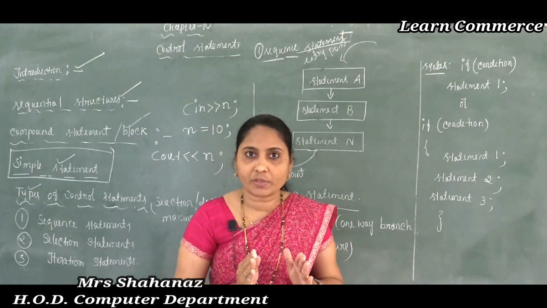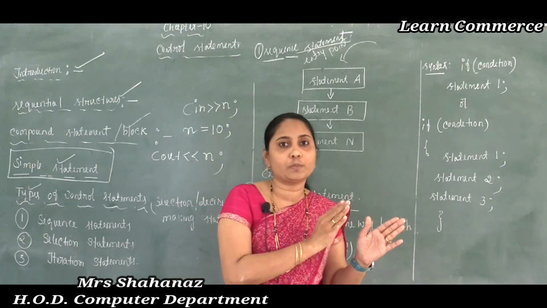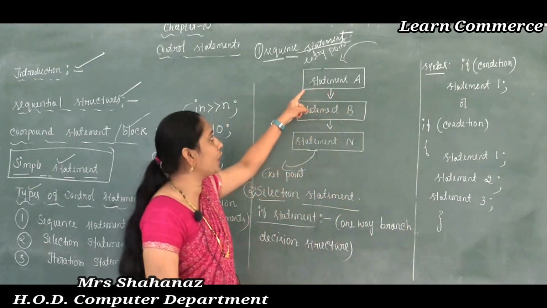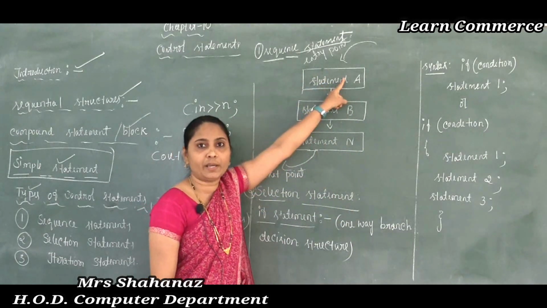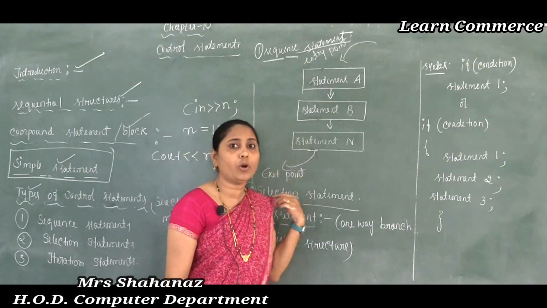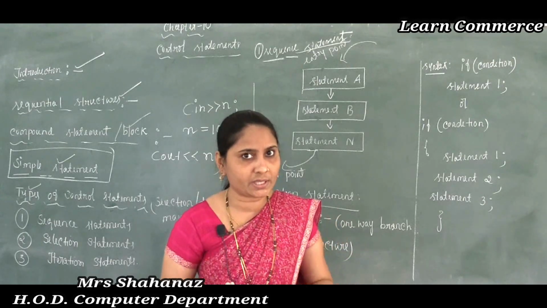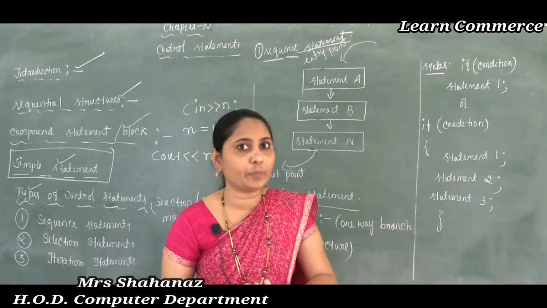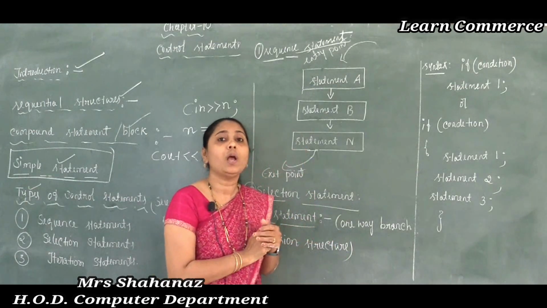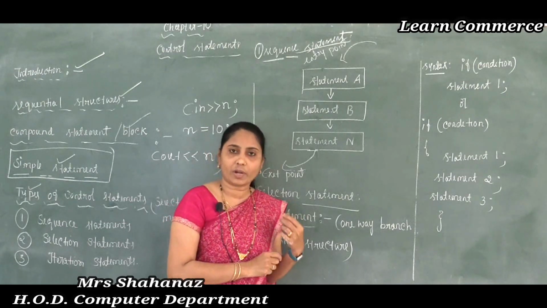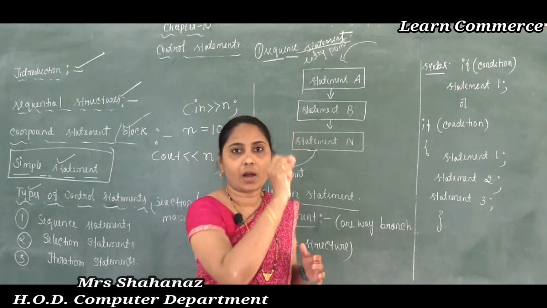That means in the case of the sequence statement we are not going to jump to the left side or the right side; it goes from top to bottom. So this is the meaning of the sequence statement. Very clearly we can say that in the same manner in which we write the statements, we execute the statements of the program, from beginning to the end, one after another.